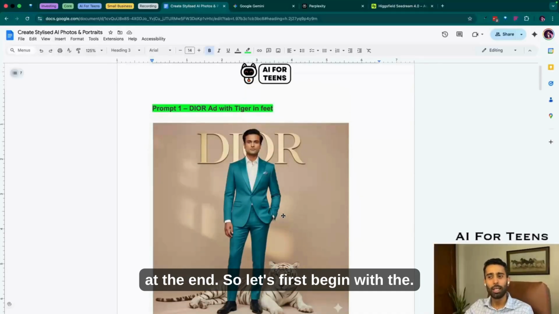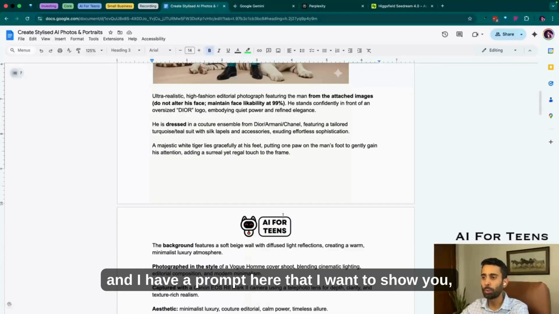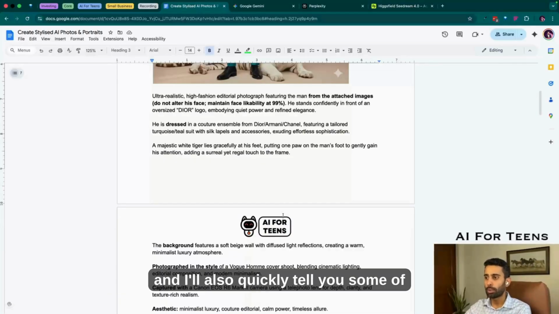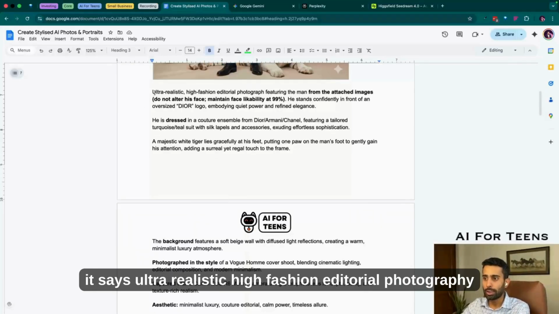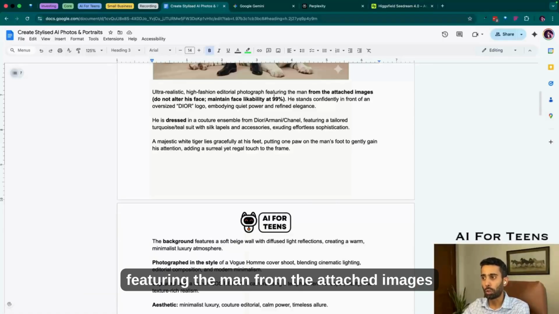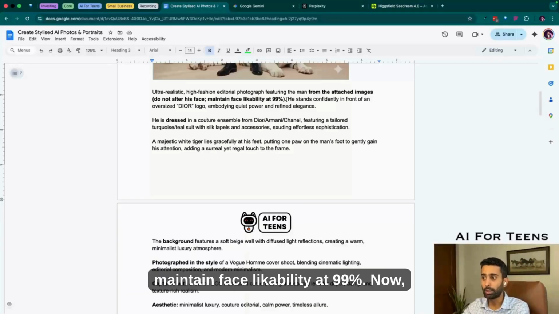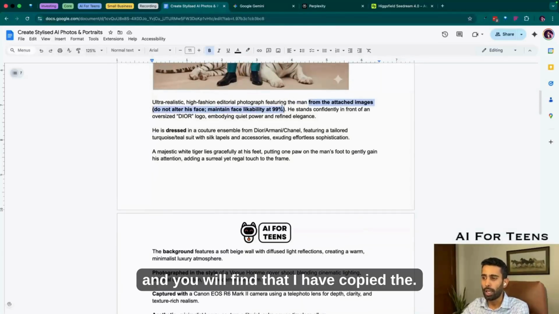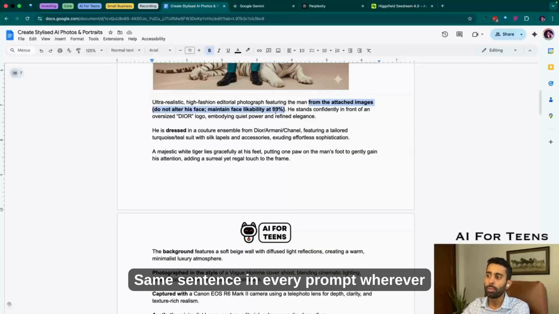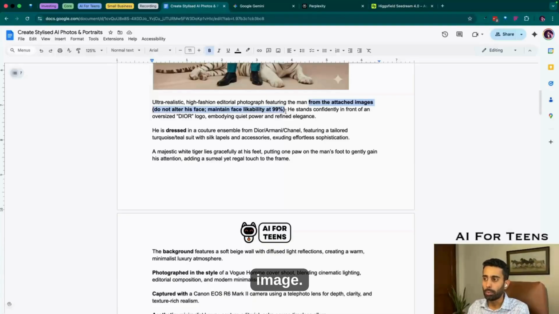So let's first begin with the Dior ad that we are going to recreate. And I have a prompt here that I want to show you. And I'll also quickly tell you some of the important components of this prompt so that you understand how this is working. So as you can see, it says ultra realistic high fashion editorial photography featuring the man from the attached images. Do not alter his face, maintain face likeness at 99%. Now, this is very important to mention so that it does not alter the face. And you will find that I have copied the same sentence in every prompt wherever I am trying to copy my brother's face likeness onto the image.